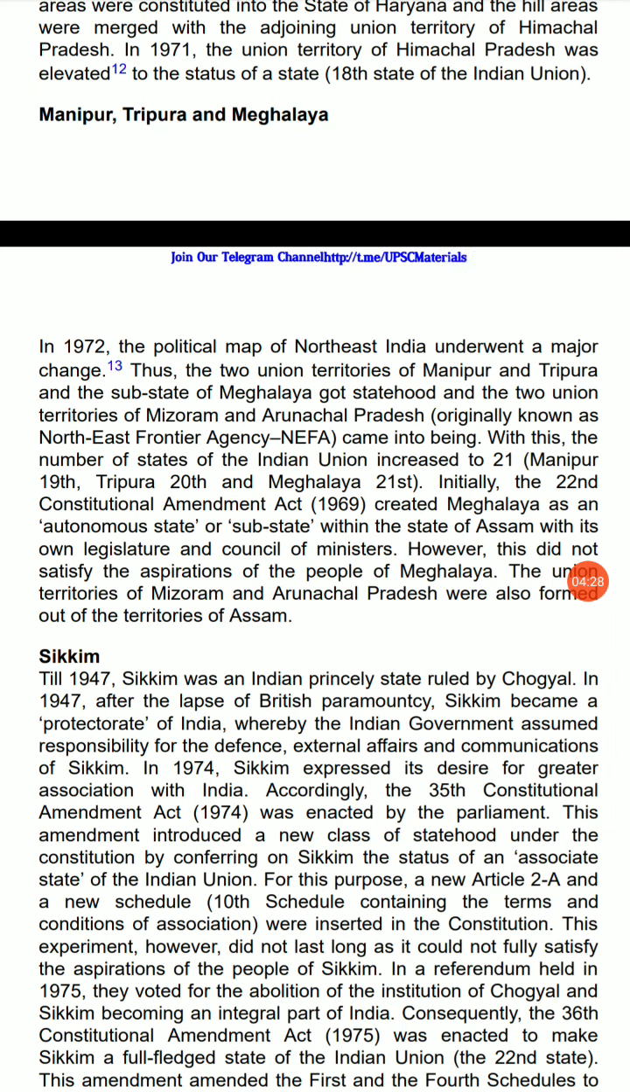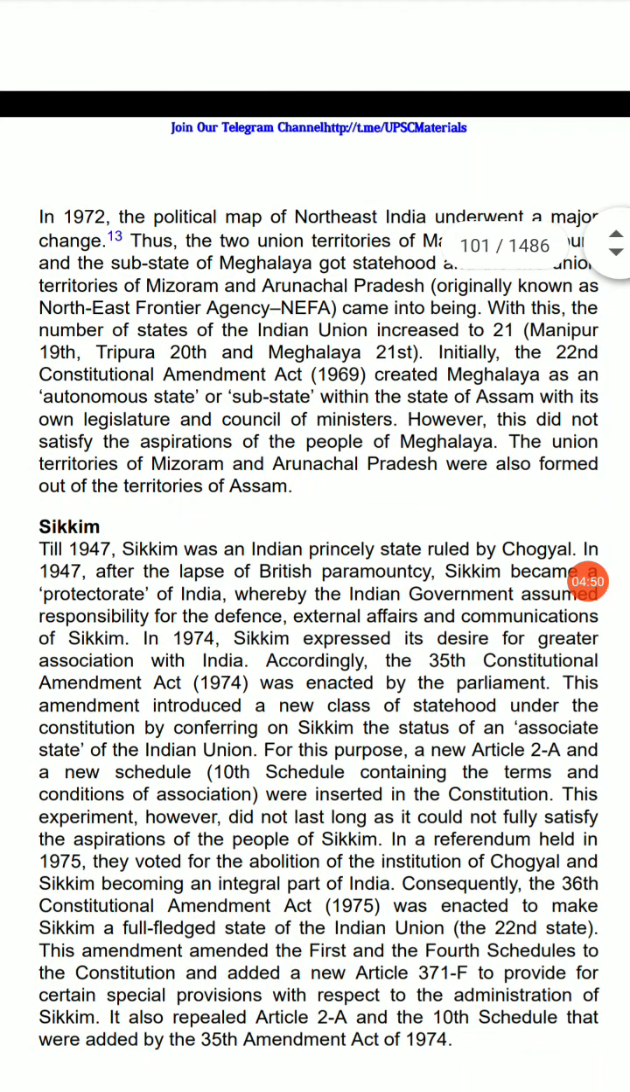In 1972, the political map of Northeast India underwent a major change. Thus, two union territories of Manipur and Tripura, and a sub-state of Meghalaya got statehood, and two union territories of Mizoram and Arunachal Pradesh, originally known as Northeast Frontier Agency (NEFA), came into being. With this, the number of states of the Indian Union increased to 21. Manipur 19th, Tripura 20th, and Meghalaya 21st.